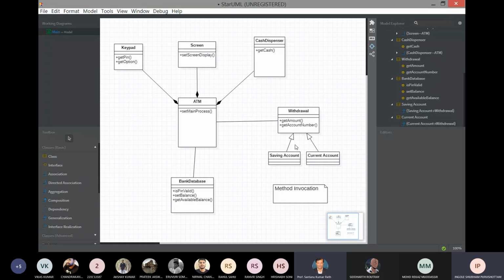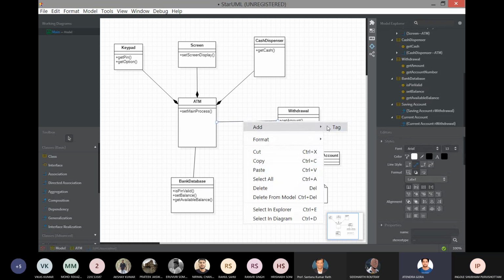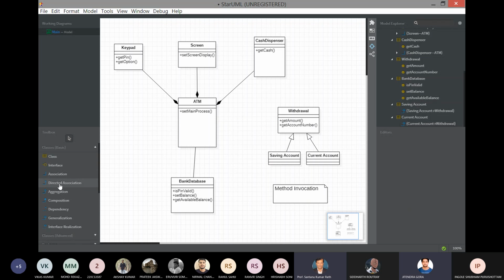Yes, sir. Sir, between the ATM and withdrawal, we have used the association, right? Yeah. So directed association can also be used, same as between bank database and ATM. Directed association. Yeah. From withdrawal to ATM and bank database to ATM. Is there any large difference between association and directed association? Okay, I will change it there, from withdrawal to ATM.